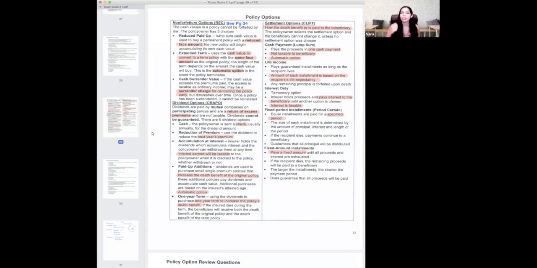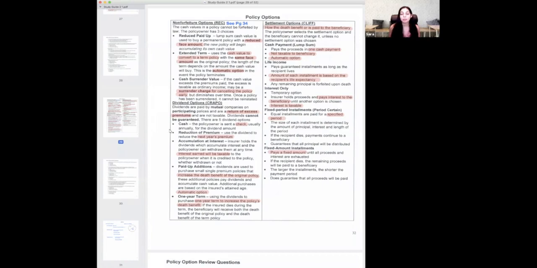When they're at the grocery store and they give the change back, are they going to give it to the person behind you? No, they're going to give it to you, the person that paid. Same thing here. The dividends that are paid back go to the policy owner. Now, the 5 different options are how you're going to get that money back.